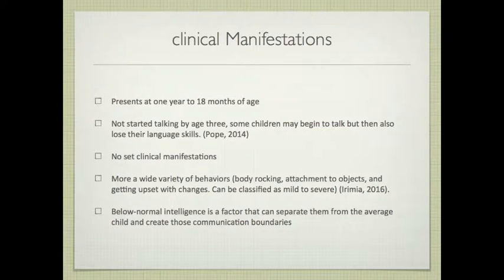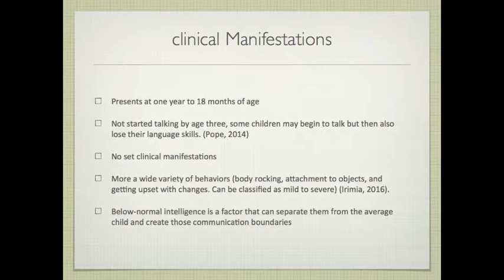This disorder usually presents itself around the ages of 1 year to 18 months of age. Each child should meet milestones, and these milestones are checked at wellness exams performed by a physician. One of the main reasons a parent gets concerned with the development of the child is if the child has not started talking by the age of 3. Some children may begin to talk, but then also lose their language skills later on.